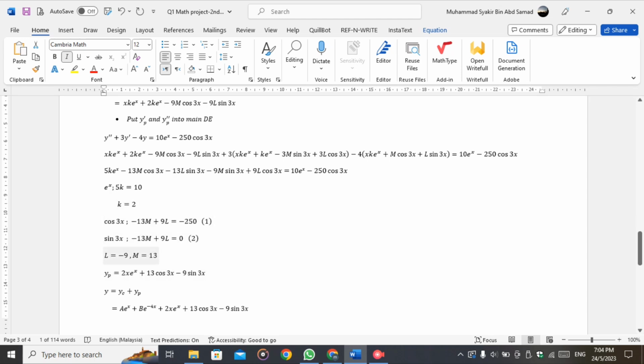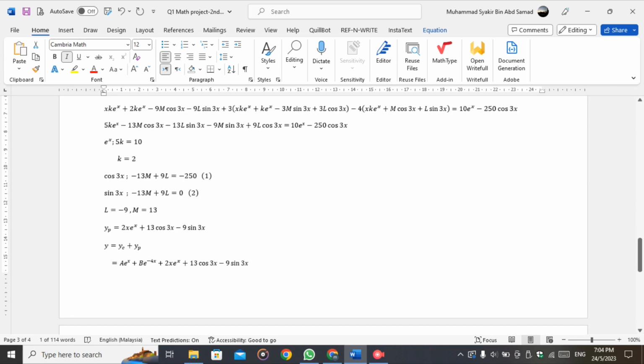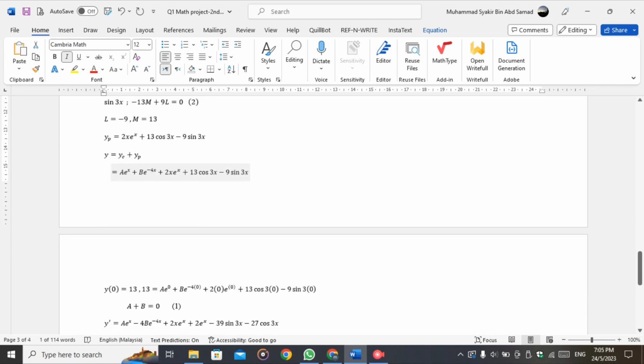For yp, we put the K, L, M, N into the yp equation and we get 2x e to the power of x plus 13 cos 3x minus 9 sin 3x, and we put in the equation where y equals to yc plus yp from the general equation, and we get a e to the power of x plus b e to the power of negative 4x plus 2x e to the power of x plus 13 cos 3x minus 9 sin 3x.